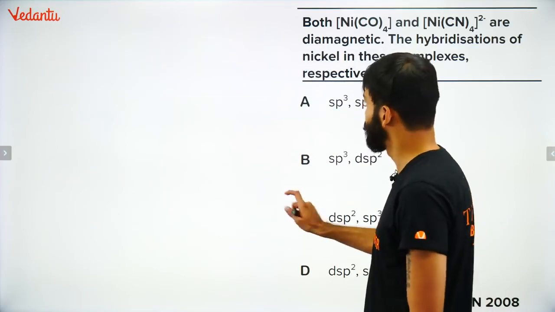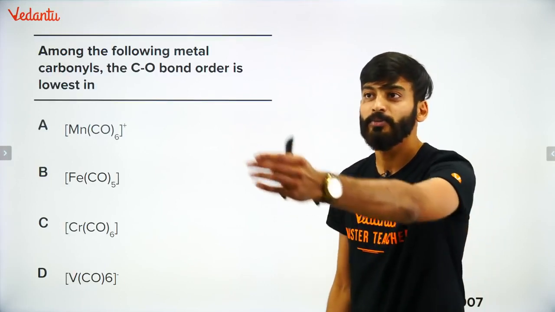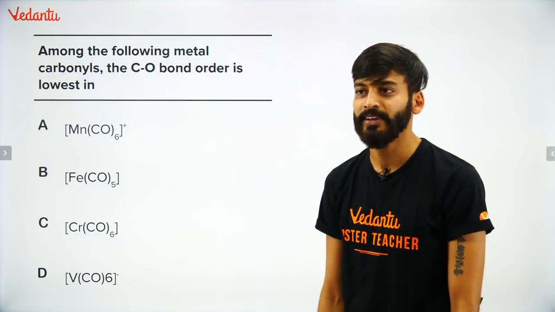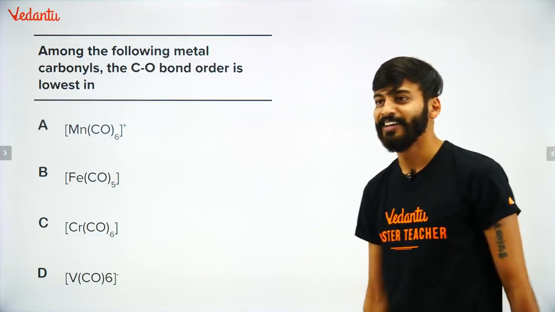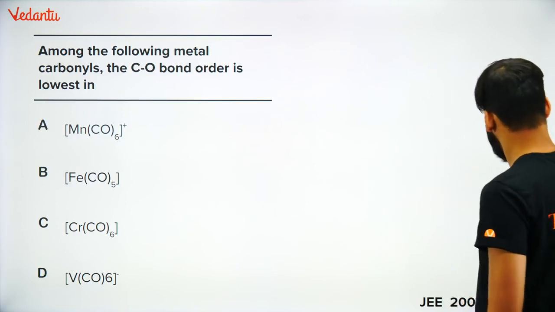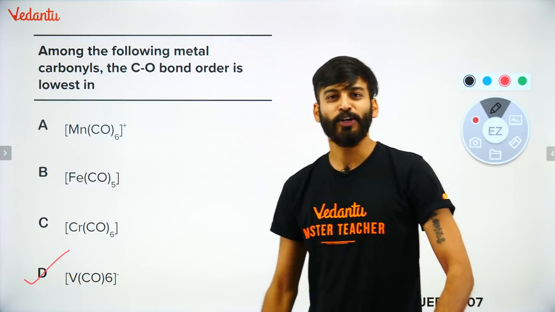Hanji. CO bond order would be lowest. Answer is? Okay, some of you are giving right answer. Very nice. I'm loving it. Very nice. Heavy, man. So the correct answer is D. Let me walk through the theory.